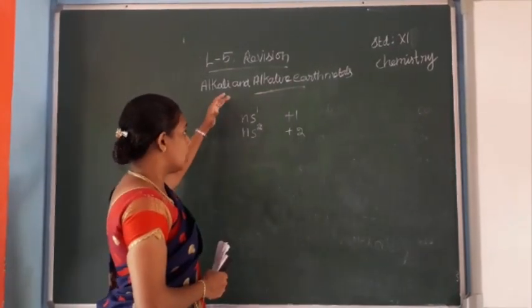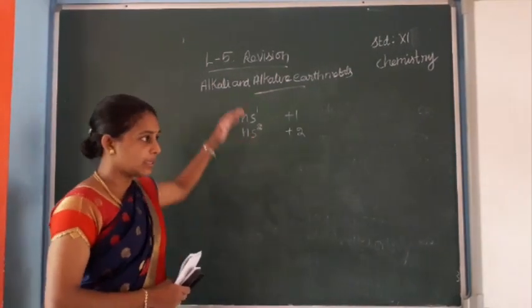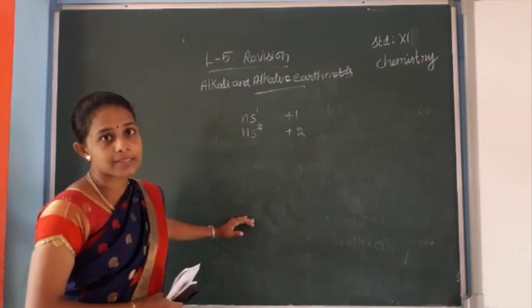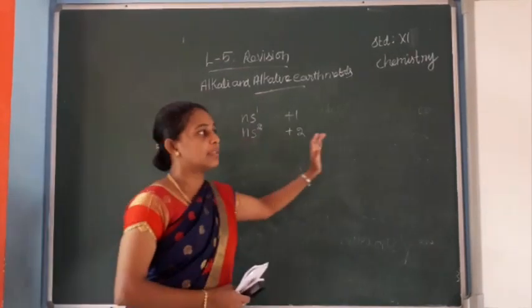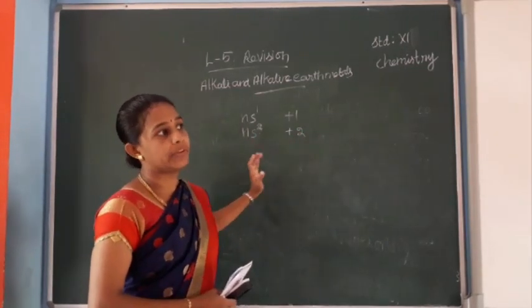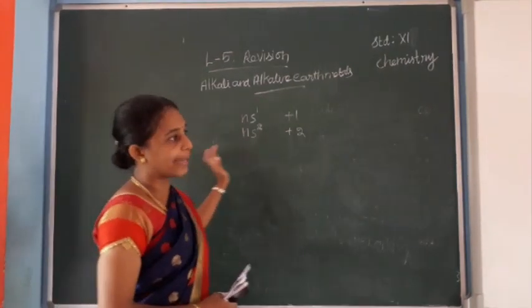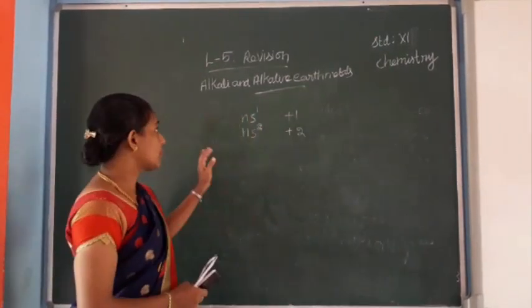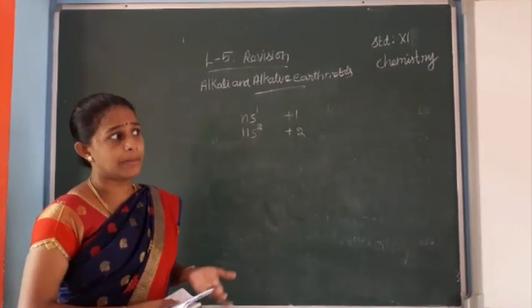Group-wise, from top to bottom, the atomic and ionic radii increase. From left to right, ionization energy, electronegativity, electron affinity and effective nuclear charge increase. These are the general characteristics of s-block elements.